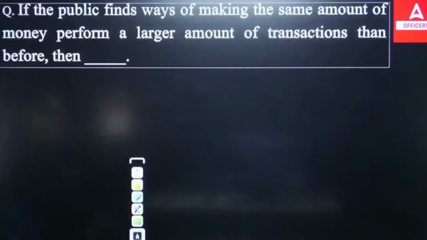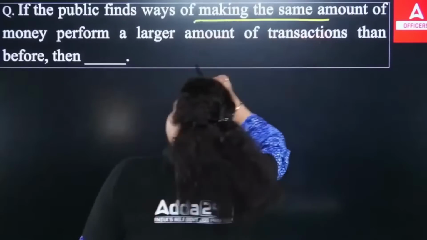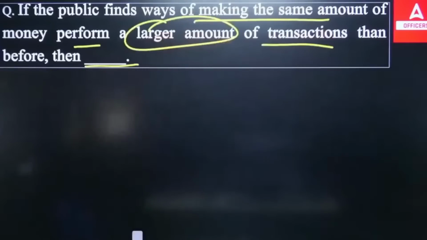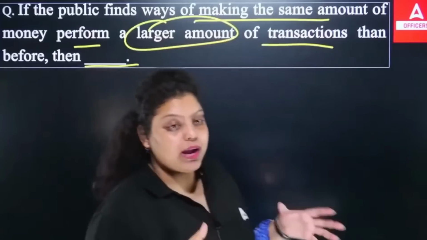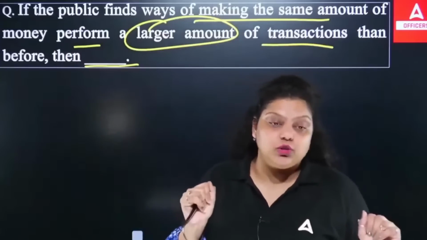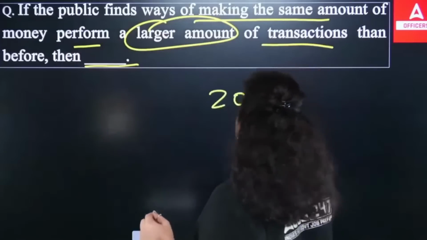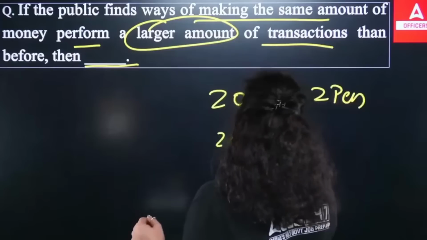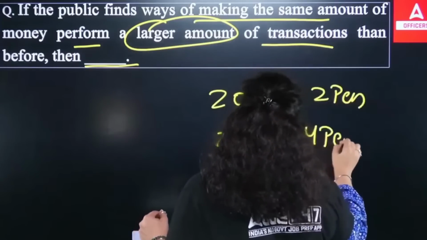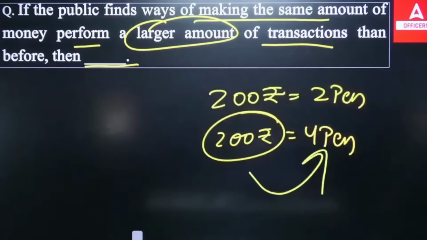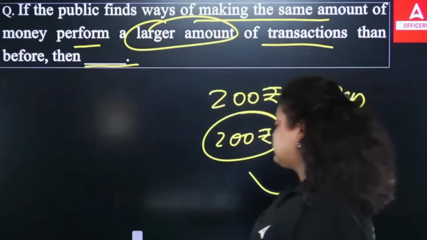Next, if the public finds ways of making the same amount of money perform a larger amount of transaction than before, then dash. So what we are talking about, if the public finds ways of making the same amount of money perform a larger amount of transaction. Let's say I used to give 200 rupees and used to purchase 2 pen. Now I am giving 200 rupee, but I am purchasing 4 pen. It means the same amount of money which I have, it is performing the larger amount of transaction. This is what the question is asking about.